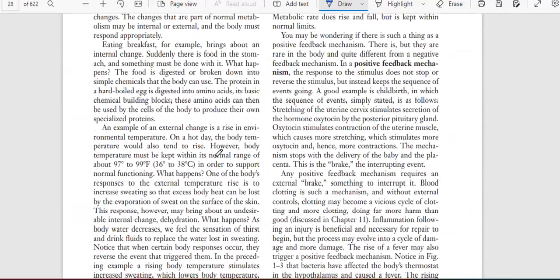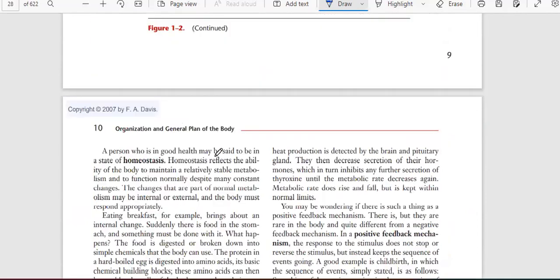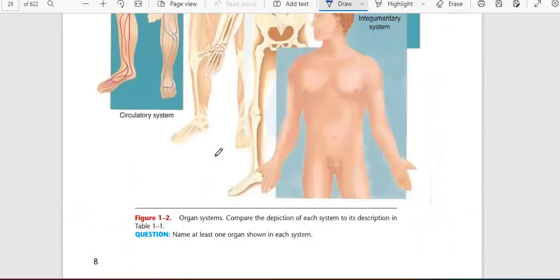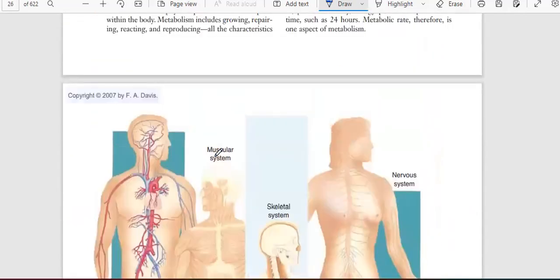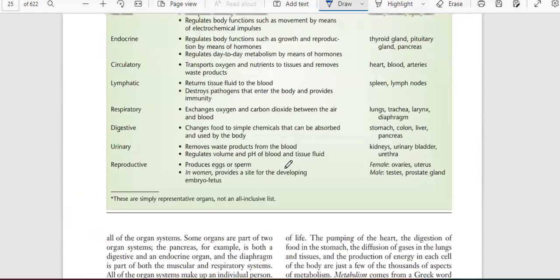Metabolism and homeostasis is one of the most important topics, which is basic and which is minimal and maximum physiology of the body. Depending upon this system only, every medicine works, every remedy works, and every therapy depends upon this metabolism and homeostasis. So that's the reason it is a very important topic.